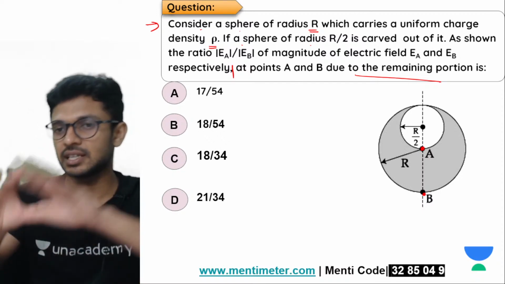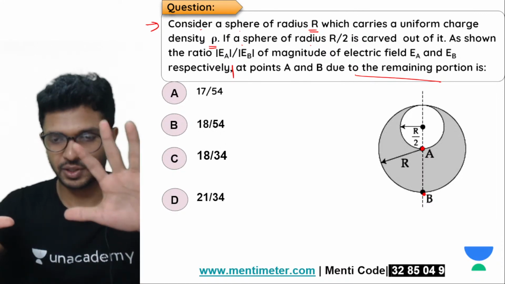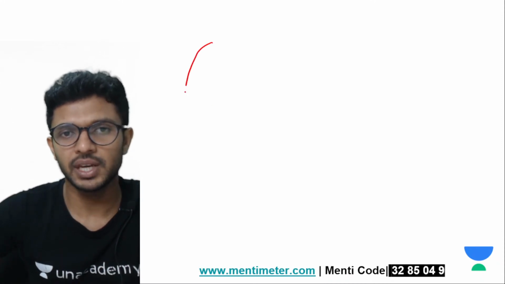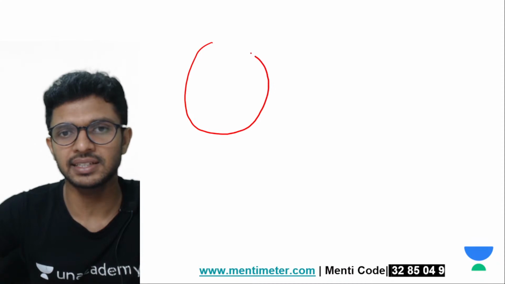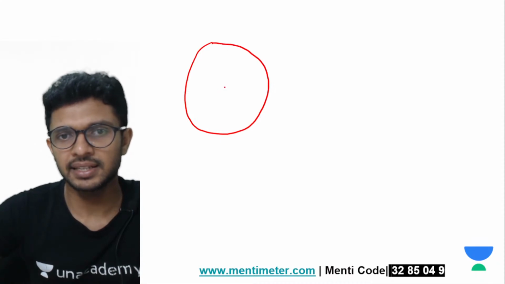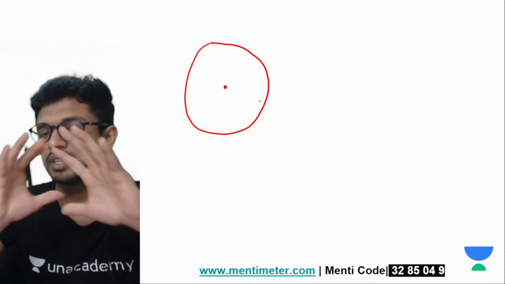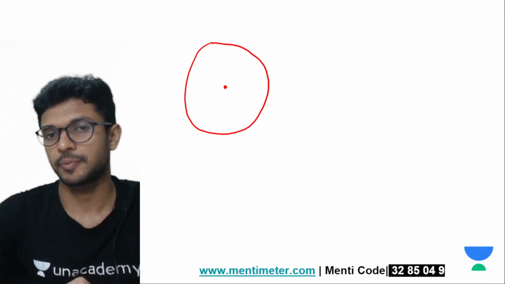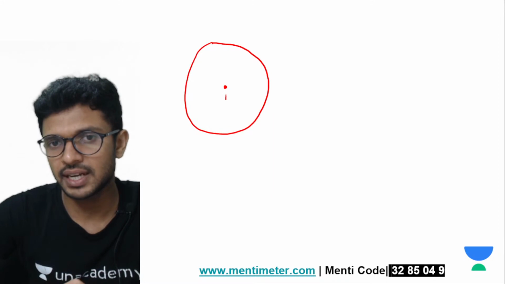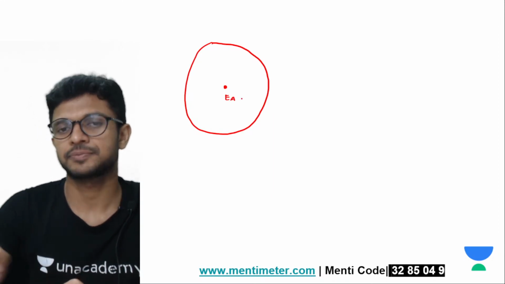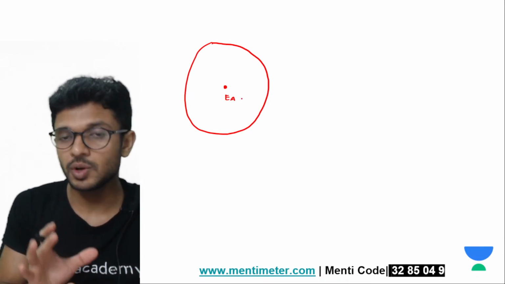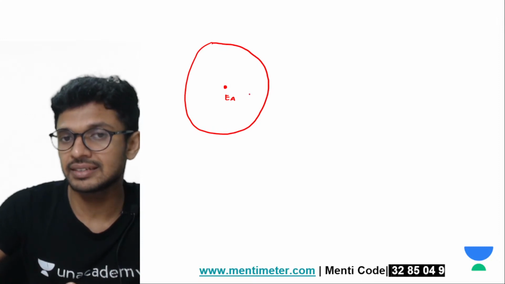Okay, from the beginning, here we go. First let us all draw that sphere here. We have that complete sphere and this is our point A. Tell me, bacha log, if it is a complete solid sphere, what is the value of electric field at the point A? Tell me what will be the value of electric field when there is a complete sphere.